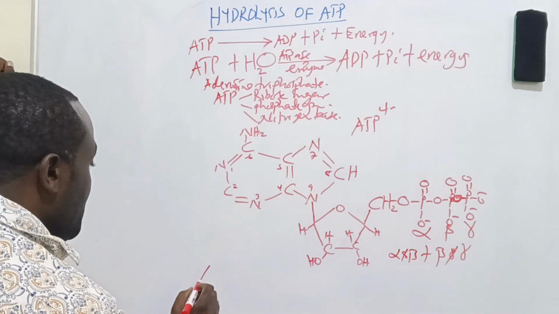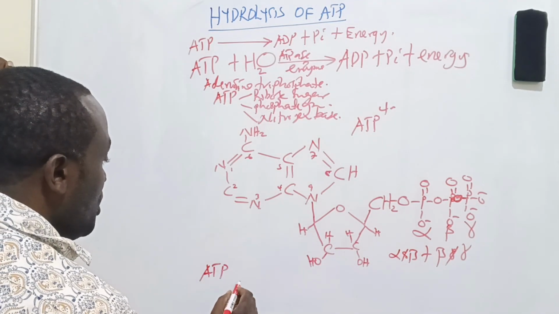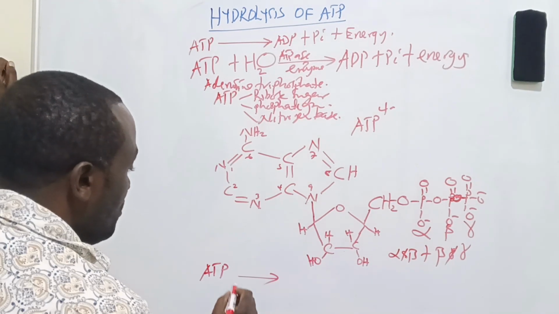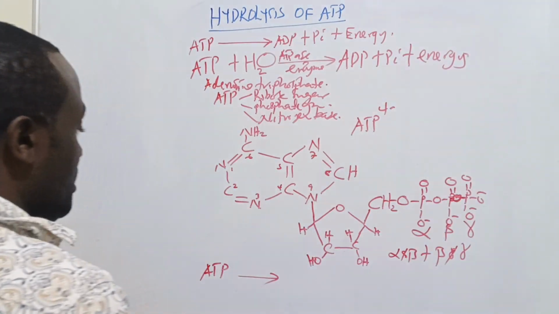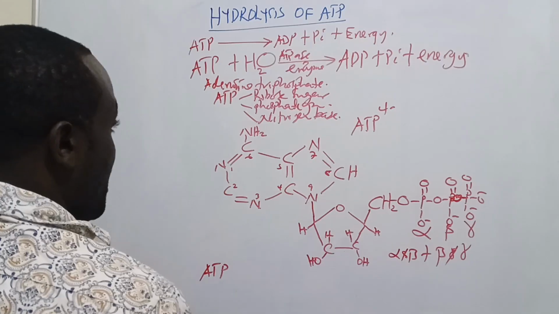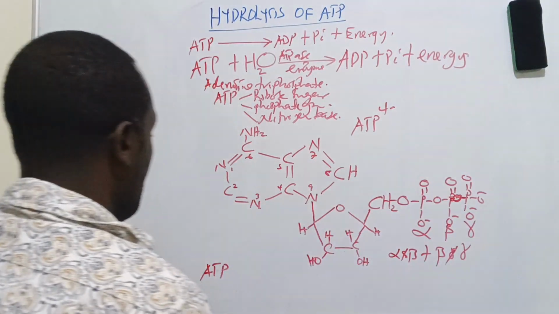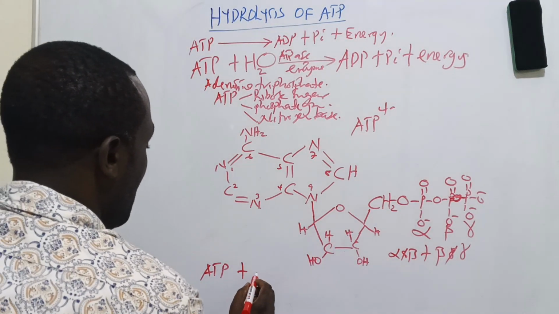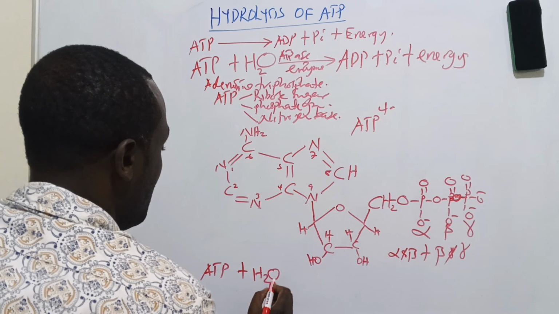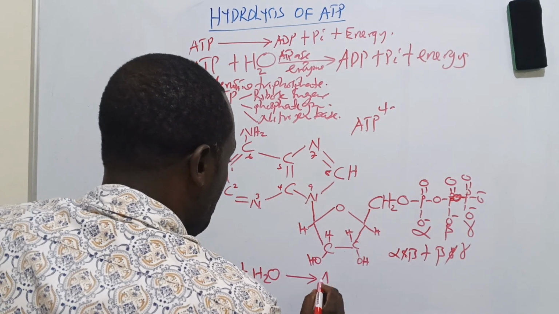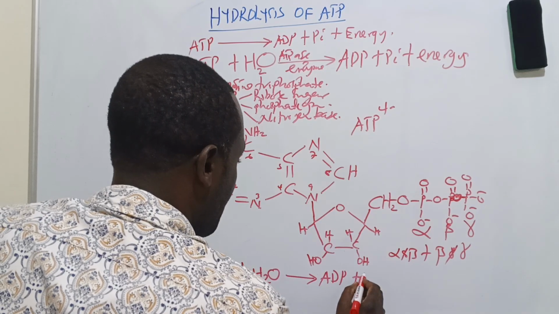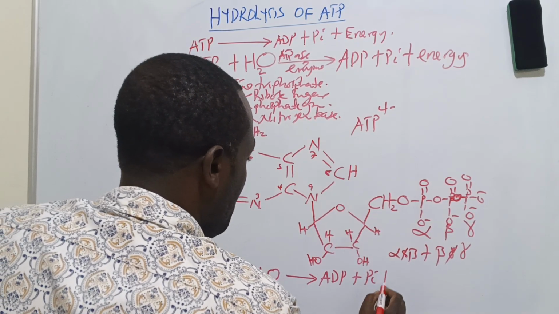So what happens is that ATP is broken down by hydrolysis, plus water, to liberate ADP plus an inorganic phosphate plus energy.